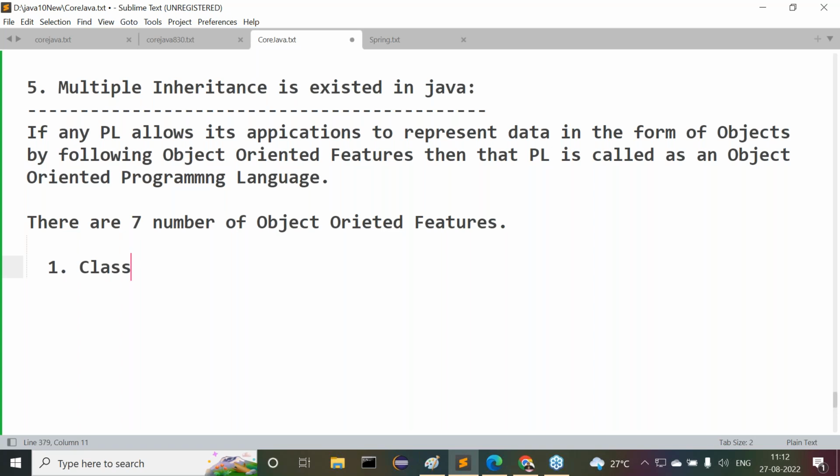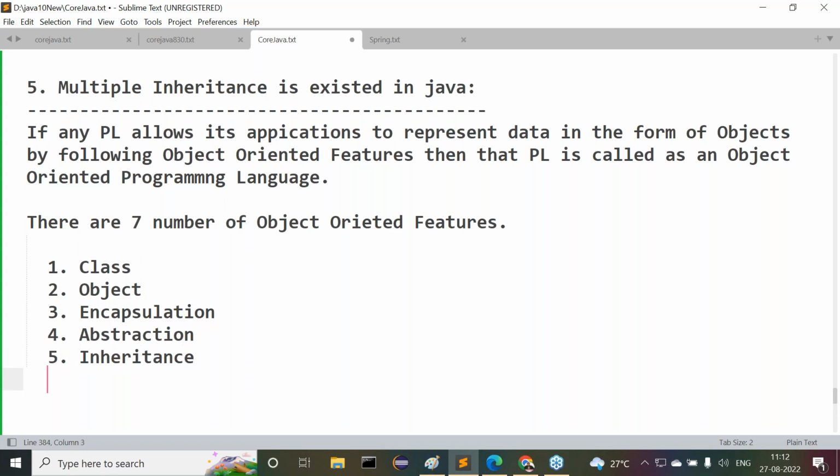First one is class, and the second one is object, and the third one is encapsulation, and the fourth one is abstraction, and the fifth one is inheritance, and the sixth one is polymorphism, and the seventh one is message passing.